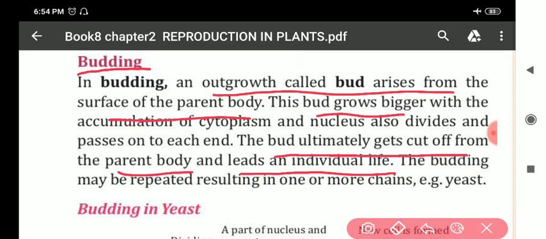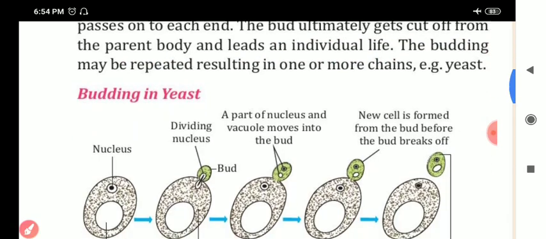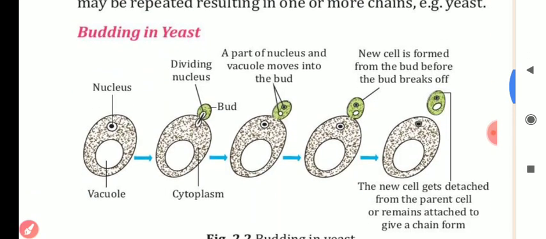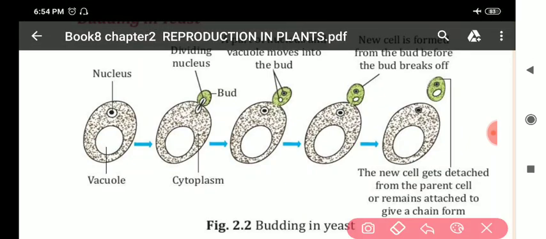Budding can be explained properly by taking the example of yeast. So let us take the example of yeast, my dear students. Let us see budding in yeast. All of you look here. Budding in yeast, with the help of a diagram I will explain.